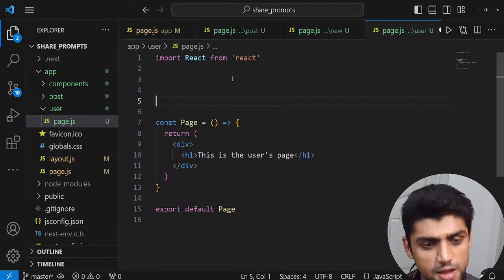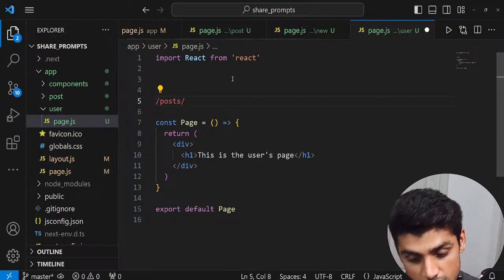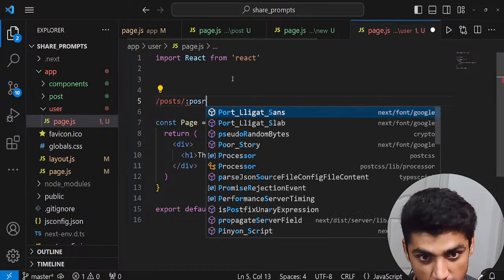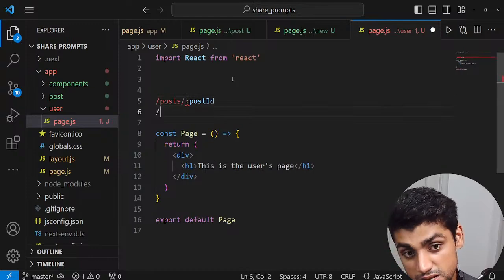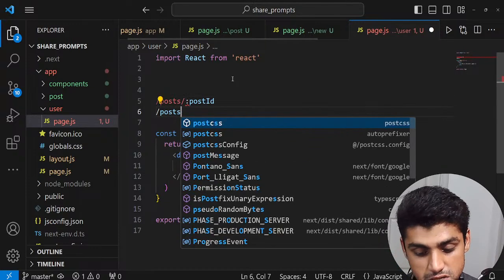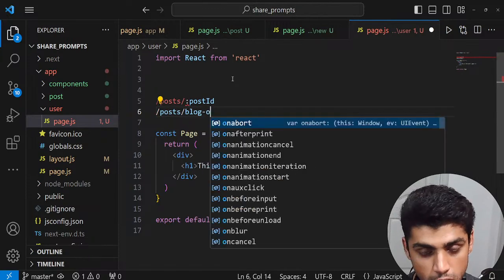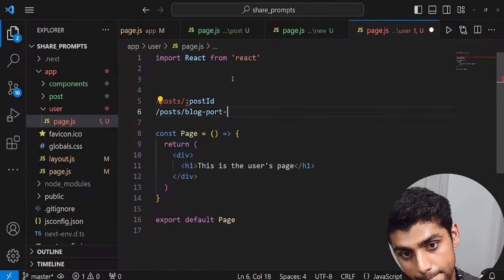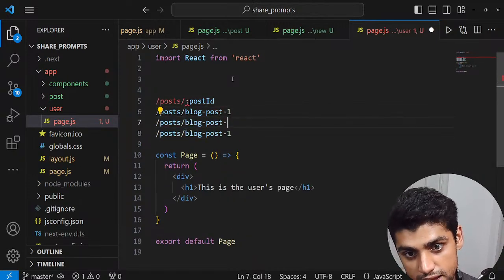Remember we had posts. Suppose there's a route that's posts, and you have this dynamic post ID. Whenever you create a new post, it gives you an ID. So this is dynamic routes. Post slash blog post one, and then I create two, and then I create three.